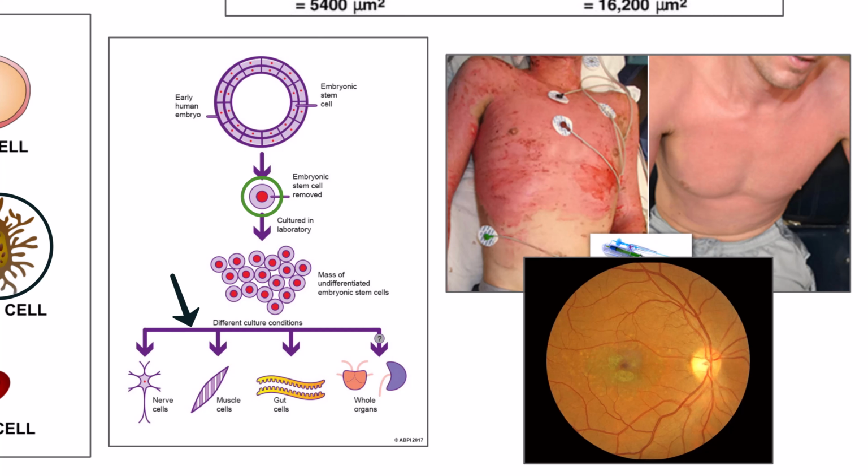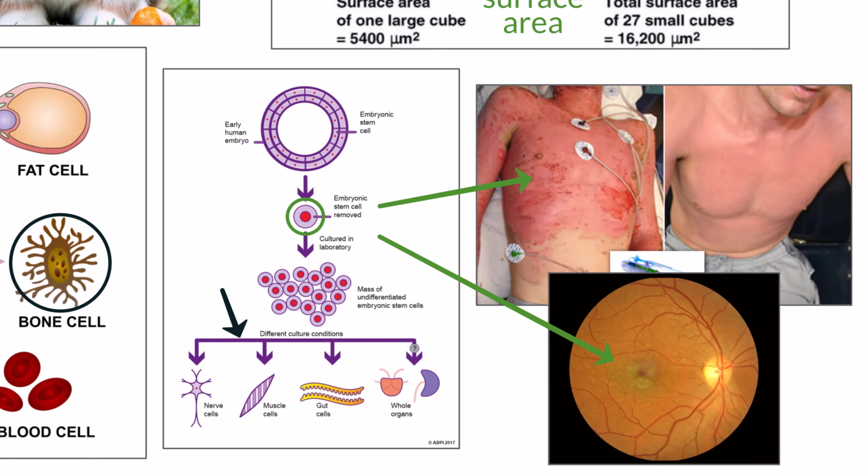Because embryonic stem cells have the ability to be turned into any other type of cell, it makes them suitable for therapeutic uses to treat other problems, like with the creation of skin grafts for burn victims or replacing retina cells for people who have Stargardt's disease.